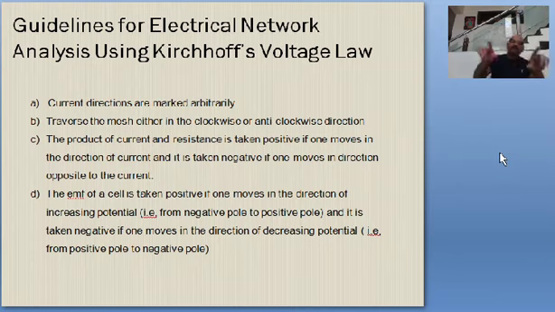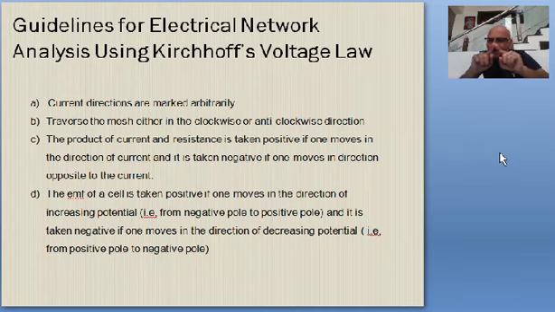See, if you have a network, in a network there will be a resistor connected with another resistor, connected with a cell, say one more cell, something like that. There will be an electrical network. So in an electrical network, you just mark the directions of the current the way you want in different parts of the mesh, in different parts of the loop, in any way.